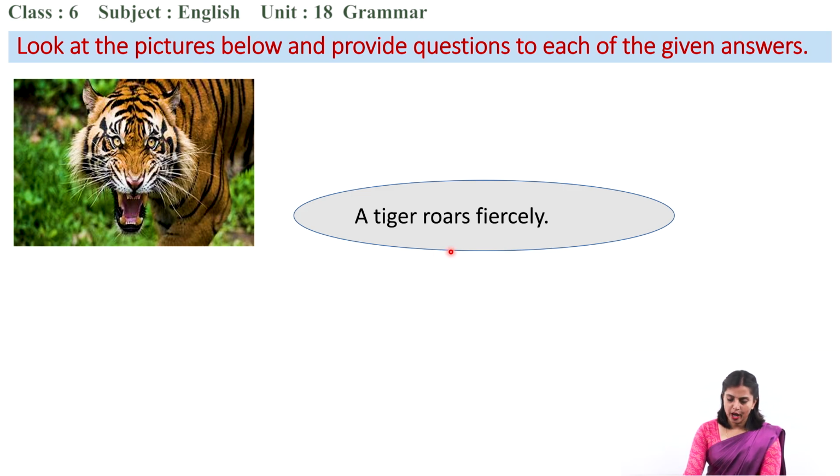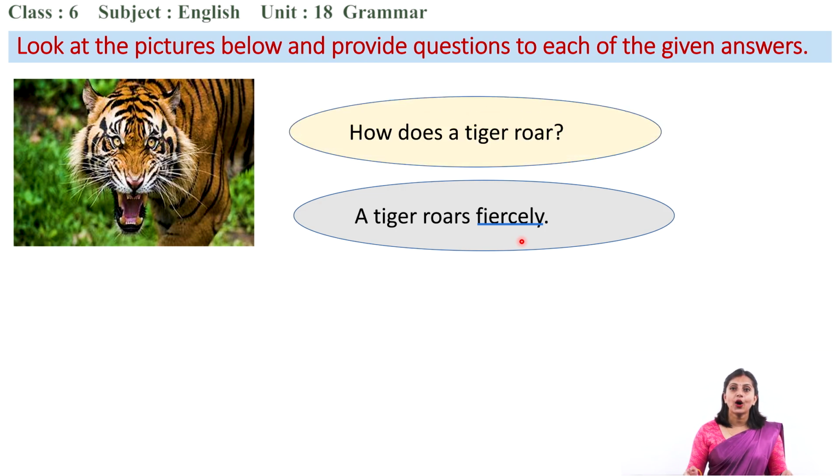You have to ask me the question for this word, fiercely. What question can it be? What does a tiger do? No. You have to ask the question for this information. The question is, how? How does a tiger roar? Like last time we did, it is raining heavily. How is it raining? So here the correct word is how. How does a tiger roar? A tiger roars fiercely.